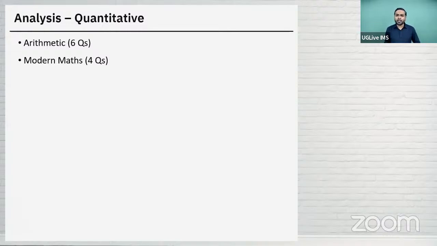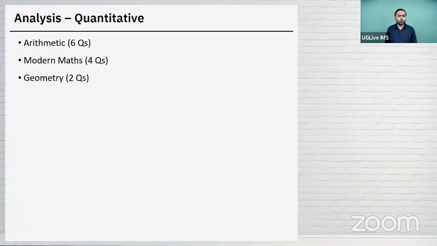Then there was one again easy question on arithmetic progression. Where the difference was 5 and the first term was given, the last term was given. You need to find the summation of all the terms. So again, a manageable sum basically. So out of these four modern math questions, probably one question you could have skipped. I mean, you could have just guessed it. That was a probability question.